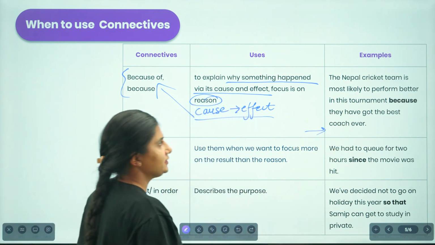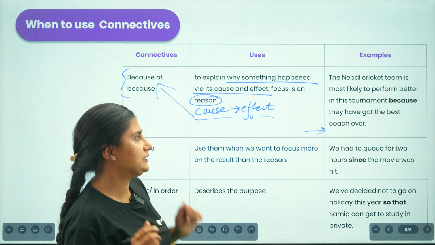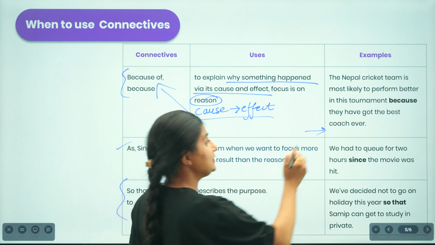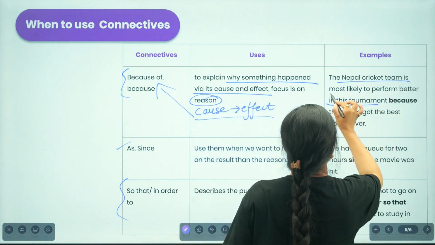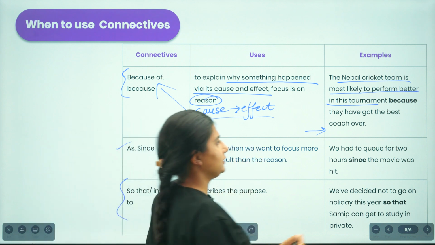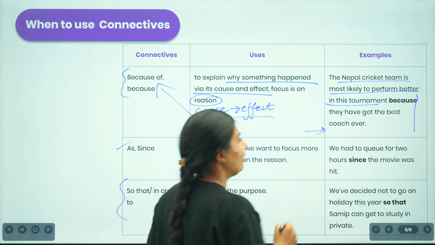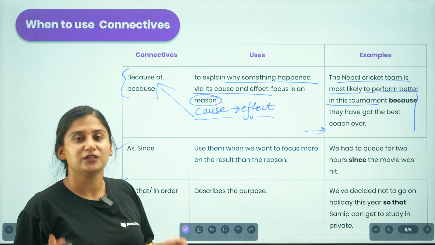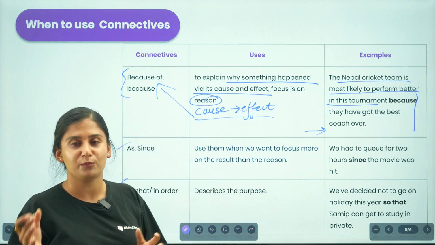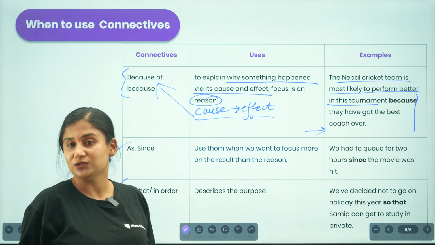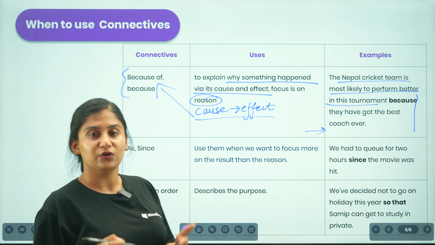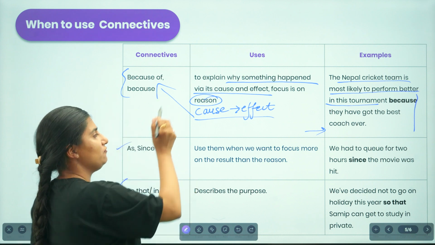Here the example reads, the Nepal cricket team is most likely to perform better in the tournament. So why are we saying this? The reason is because they have got the best coach ever. The reason behind their good performance in the upcoming tournament is because they have the best coach. So whenever we are to present the reason of a particular thing, we are supposed to use the connectives because of or because.